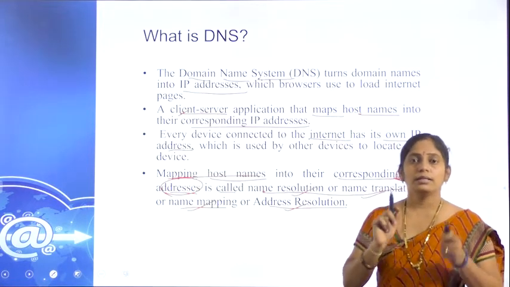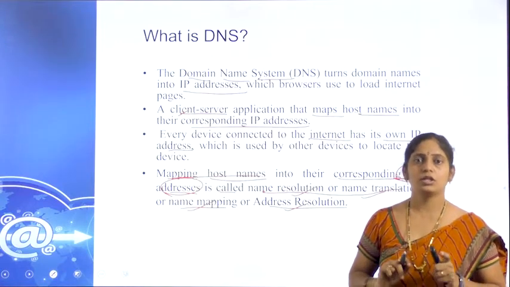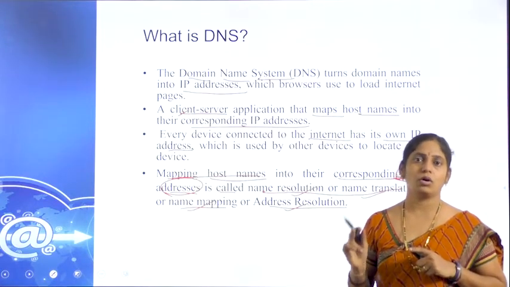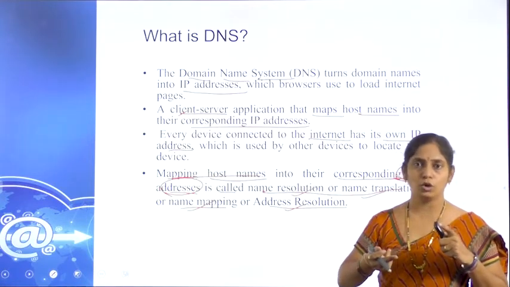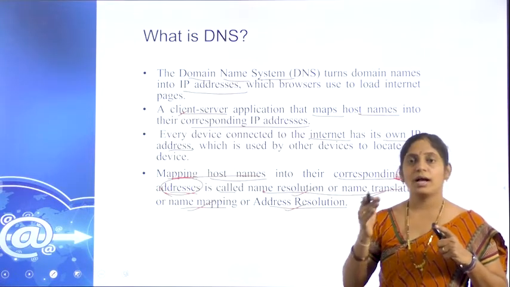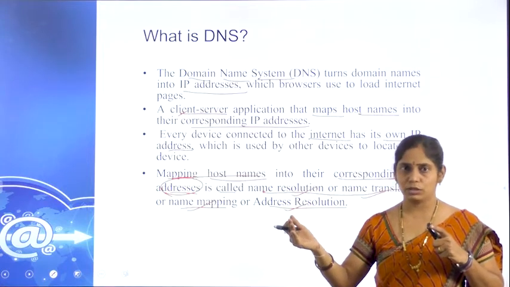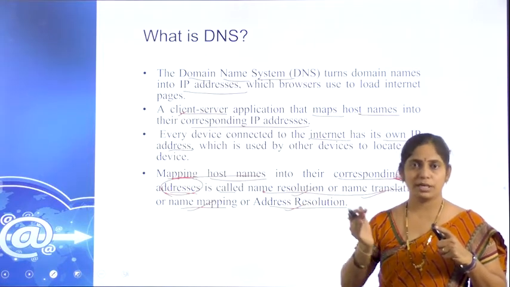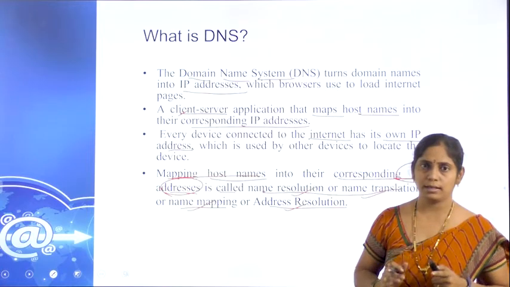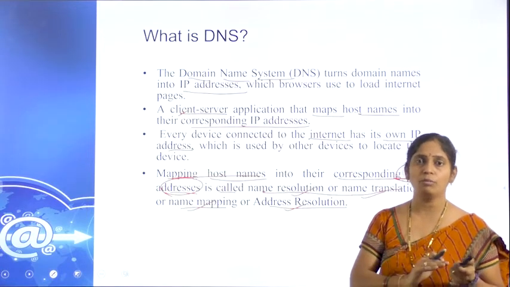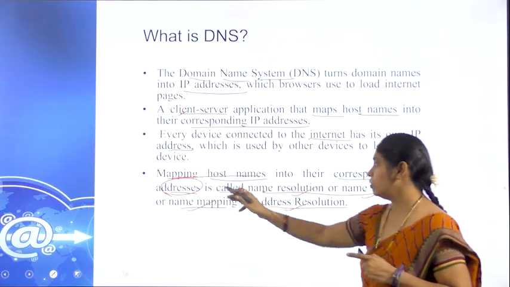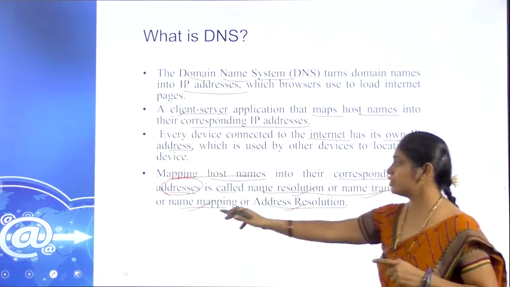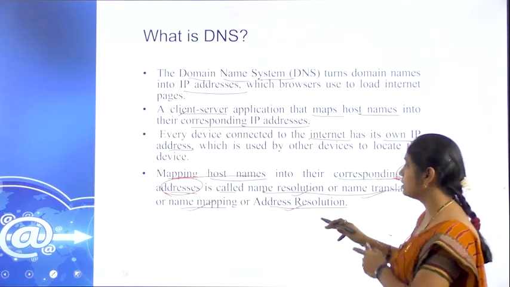That's why, with the name form we use to connect to a respective server or web page, the server will convert that name form into IP form, and the IP will be connected to the respective server, and the page will finally be displayed to the user. So, the conversion of this name form to the IP form is called by these many names: name resolution, name translation, name mapping and address resolution.